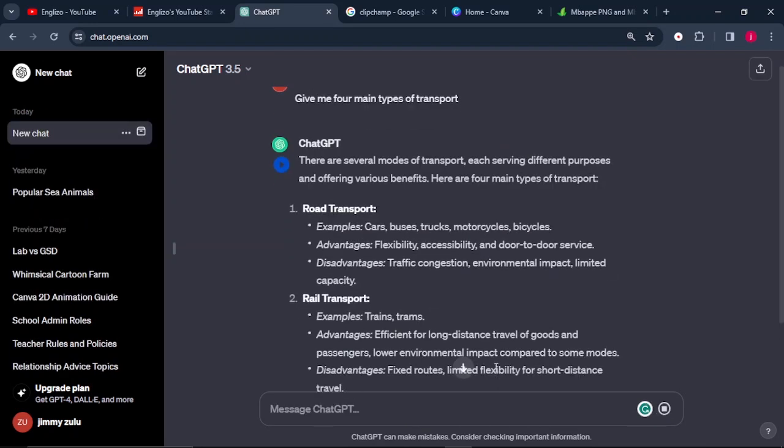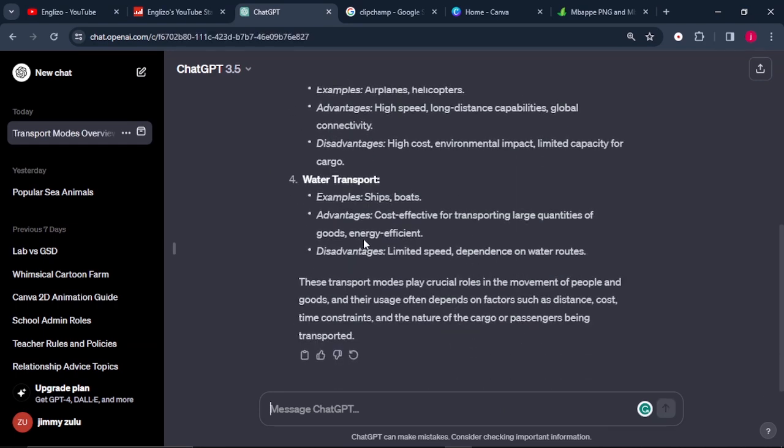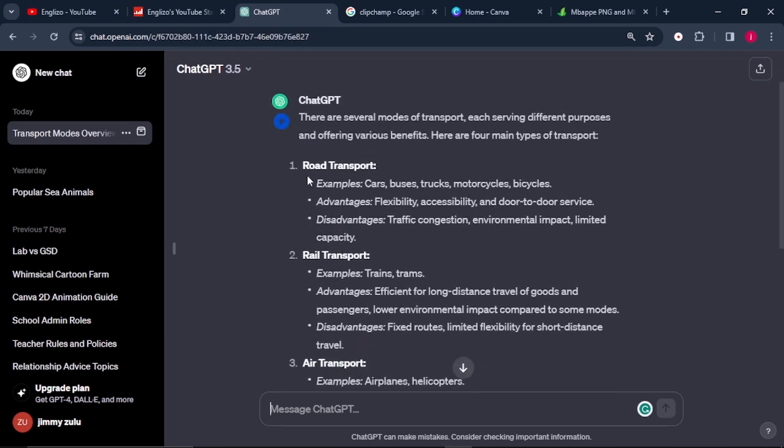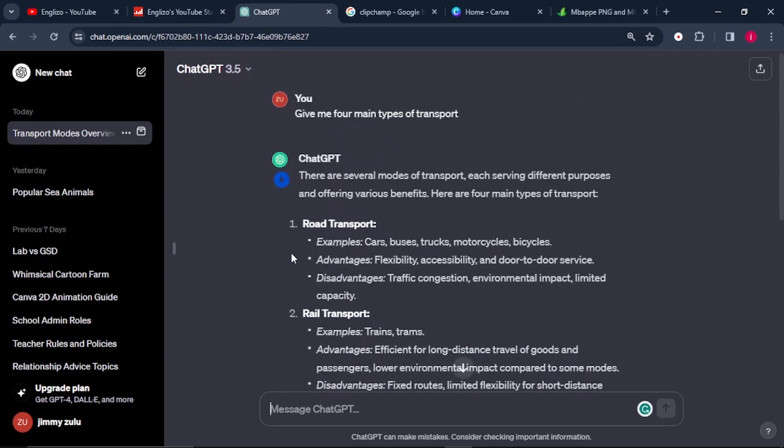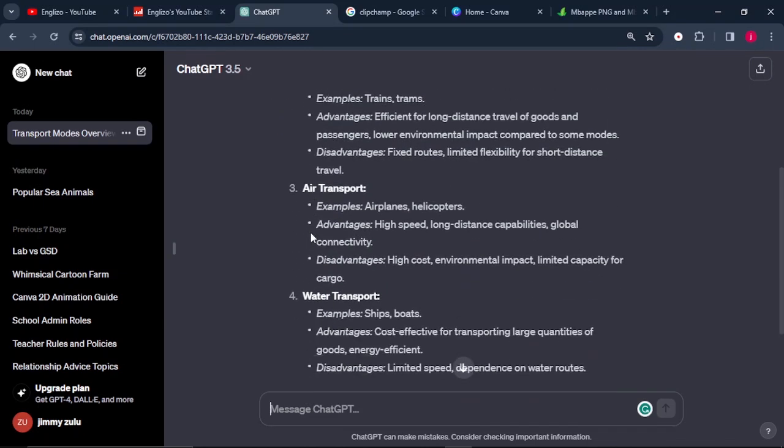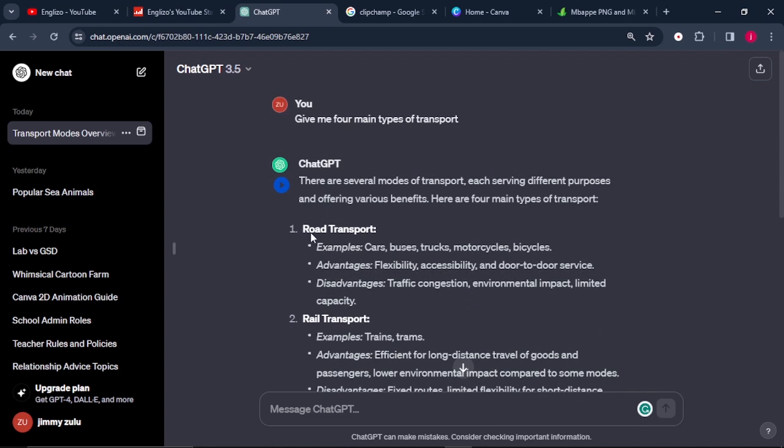And ChatGPT will go further and list the 4 main types of transport. Look at this. This includes road transport, rail transport, air transport, and water transport. These are the 4 main types of transport that kids can learn. And on each type of transport, you can make a single video. So out of these 4 main types of transport, you can come up with 4 videos for your YouTube channel.